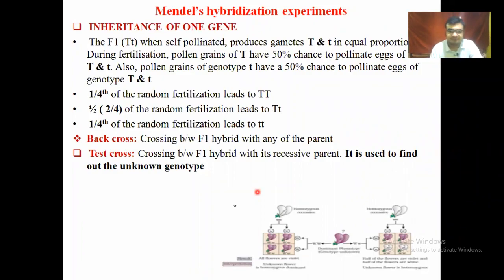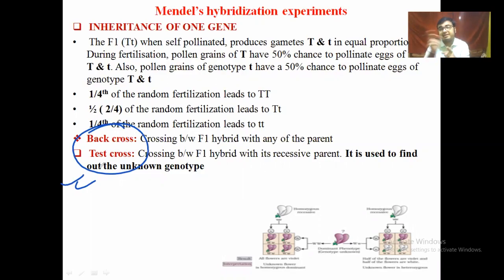Then we can distinguish the two types of cross, the back cross and the test cross. If the F1 generation comes as a hybrid, capital T and small t, and is crossed with another capital T small t, that belongs to the back cross, or with capital T, that belongs to the back cross, or with small t, that also belongs to the back cross.